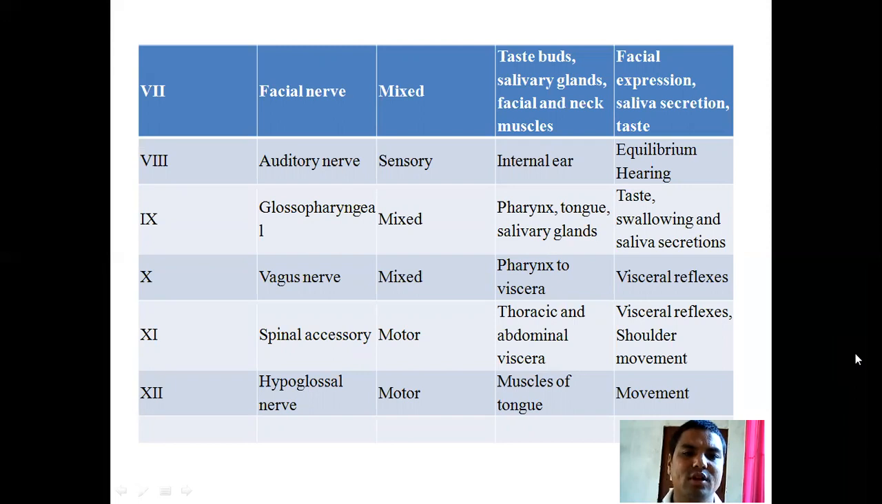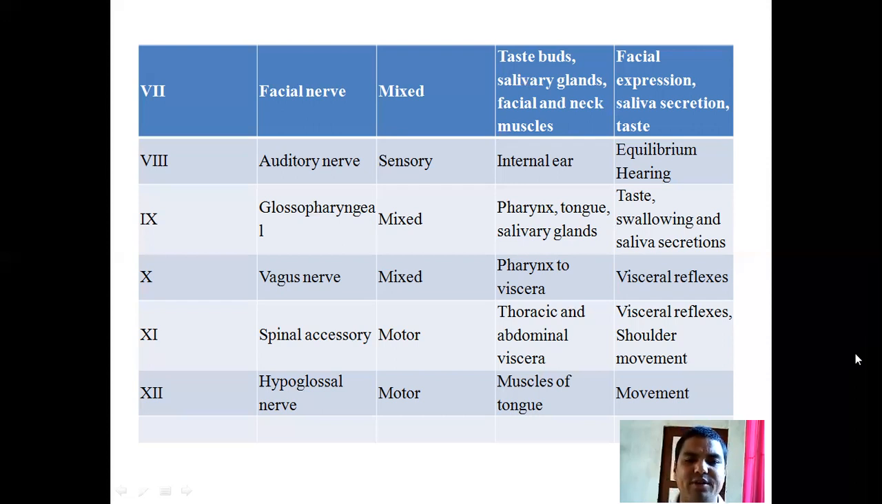Glossopharyngeal, it is a mixed type nerve. It enters the pharynx, tongue, and salivary gland. Its function is taste, swallowing, and saliva secretion. Vagus nerve, it is mixed type. It innervates from the pharynx to the viscera. Its function is visceral reflex.